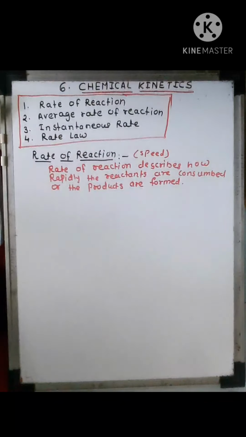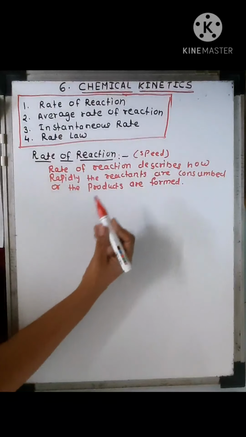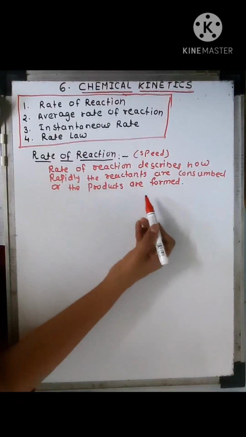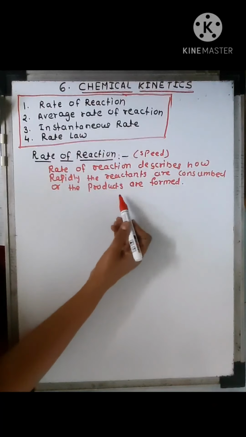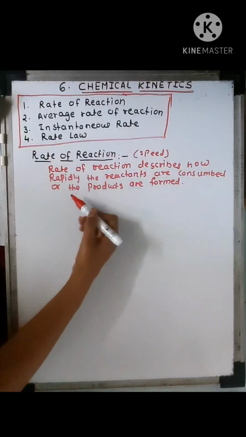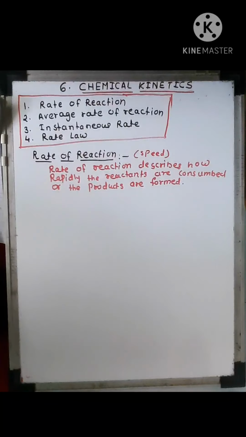So in reactants there are some changes and then product is formed, and during this we can calculate the time, that is speed or rate of reaction.